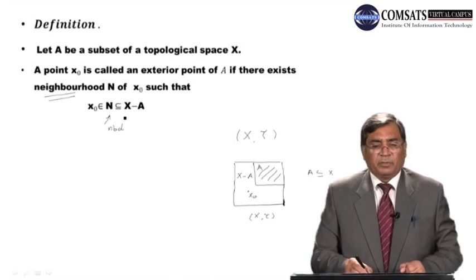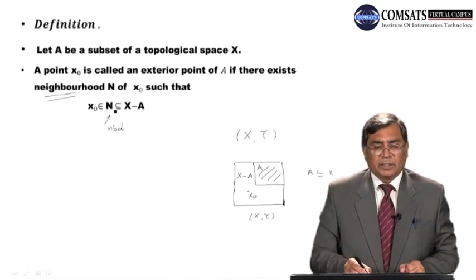If we can find a neighborhood of the point x naught such that the whole neighborhood is contained in x minus A.